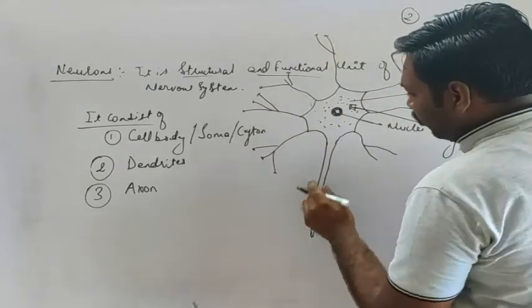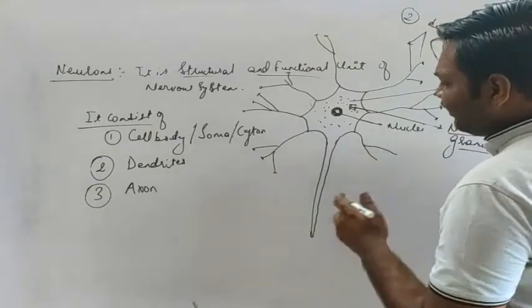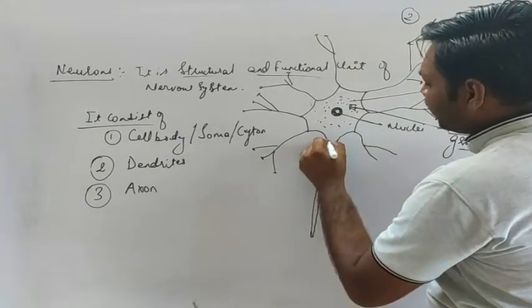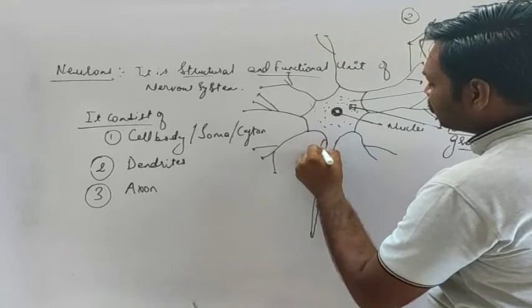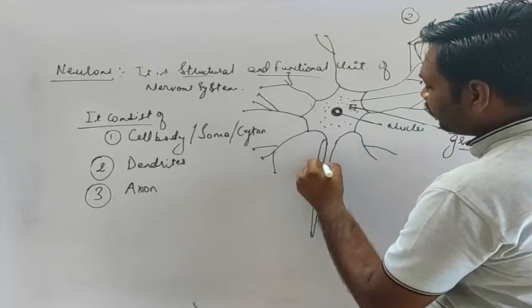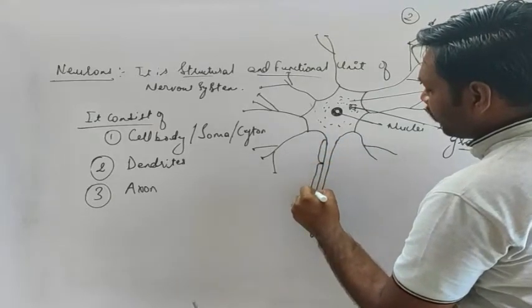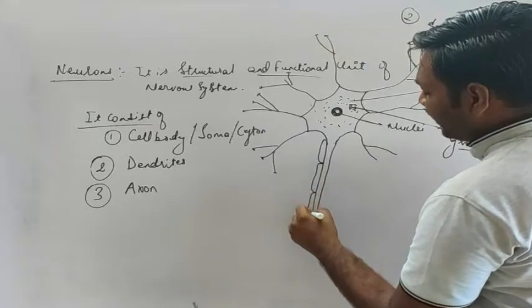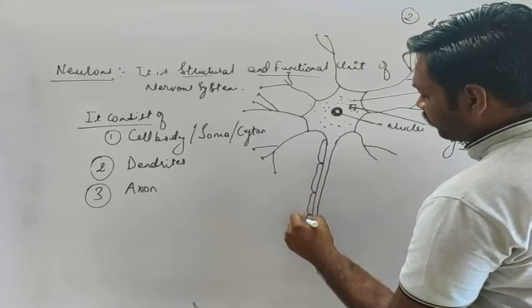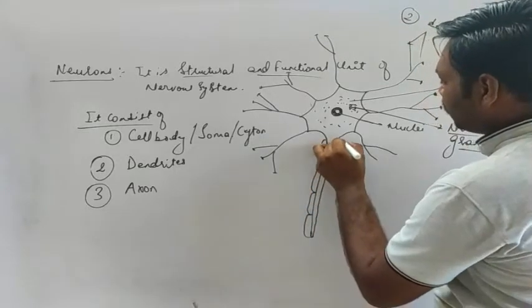And finally, we have the long extension of the cell body, which is covered by a mucilaginous sheath, with particular endings.